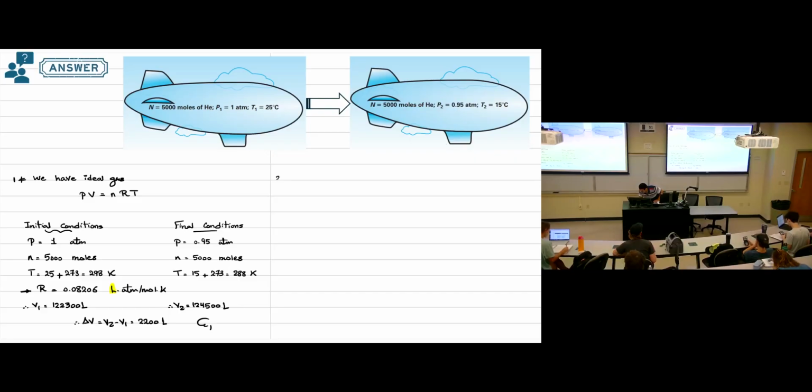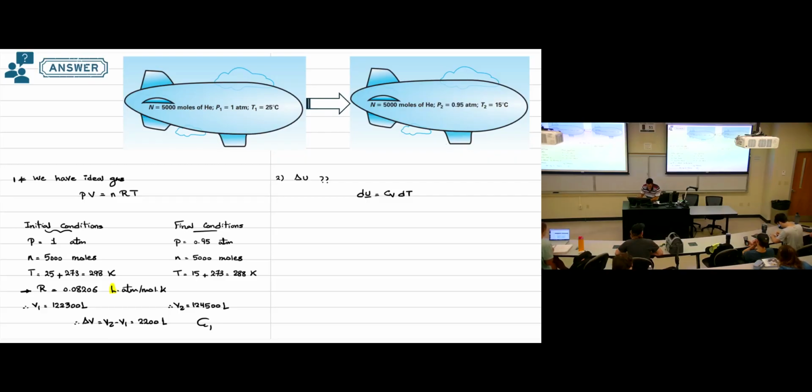Second requirement: we need to calculate the change in the internal energy. This is what we need to find. We know that the equation we have is dU equals Cv dT.